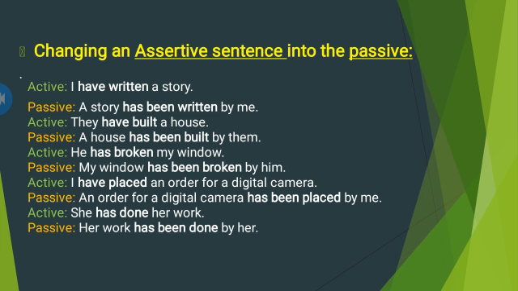The active is: they have built a house. The passive will be: a house has been built by them. He has broken my window. The passive voice will be: my window has been broken by him. I have placed an order for a digital camera. The passive voice will be: an order for a digital camera has been placed by me. The active is: she has done her work, and the passive will be: her work has been done by her.